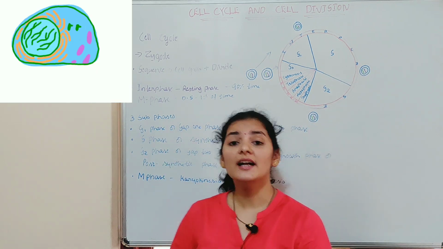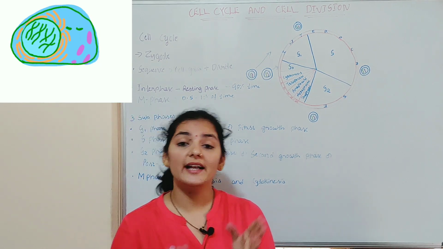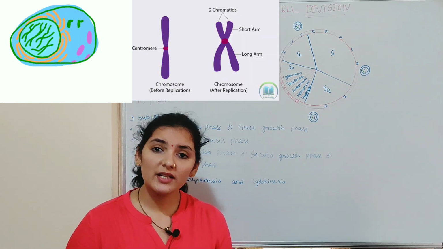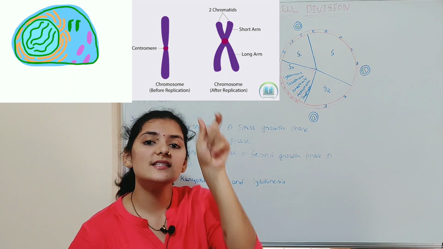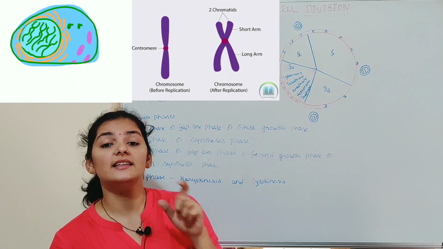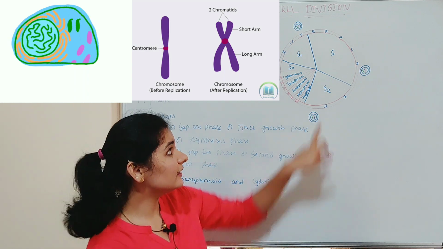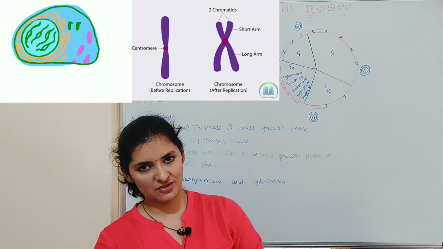In the S phase, DNA replication or synthesis of DNA takes place, and DNA replication takes place inside the nucleus. Before S phase or during G1 phase, a chromosome consists of a single linear DNA. This single linear DNA undergoes replication. As a result, after S phase, a single chromosome will have two strands of DNA.